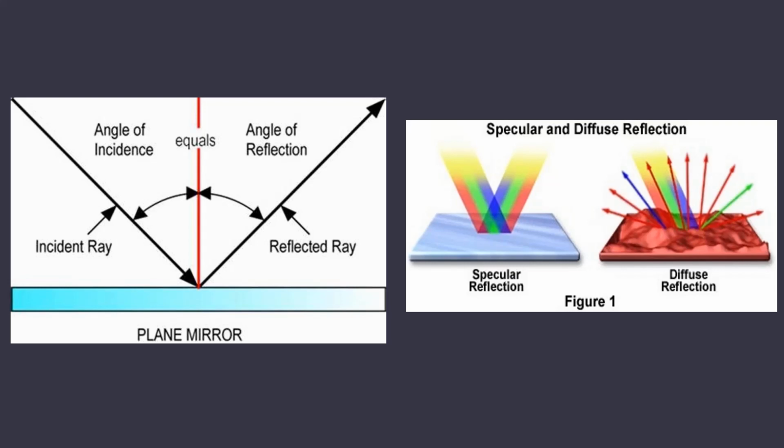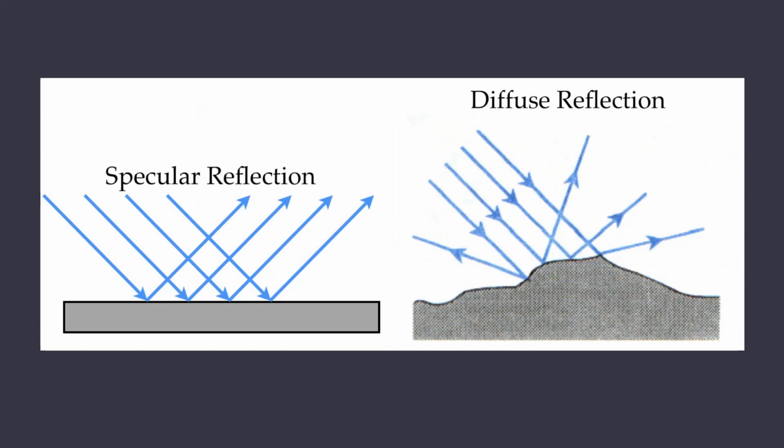In the second part of the figure, you can see that the incident ray is coming, but after interacting with the Earth's surface features, it is getting reflected into different directions. That is why it is known as diffused reflection. This figure will help you to understand specular reflection and diffuse reflection in a very detailed manner.